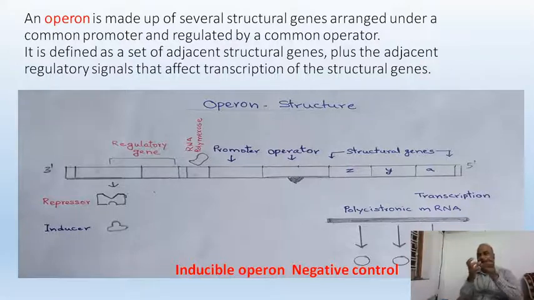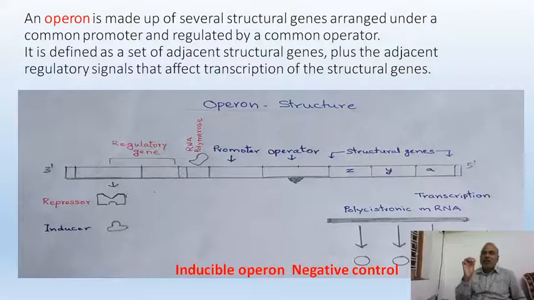These lactose metabolism-controlling structural genes are called lac Z, lac Y, lac A. Adjacent to them there is an operator. The operator is a very important point where the operon is switched on and switched off.